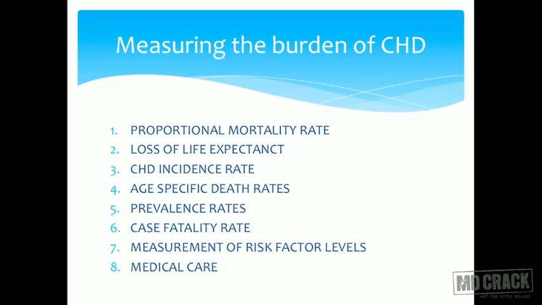Then you have something called prevalence rate. I hope you understand what prevalence is by now. We have discussed this already in detail. Prevalence is the sum total accumulation of old and new cases of CHD. So how many cases of CHD are prevalent together in the society? Case fatality rate, that is the number of deaths divided by the number of people who are affected. Measurement of risk factor levels. This is a surrogate marker. Say for example, you measure the prevalence of smoking in the society, you measure the triglyceridemia in the society. These would act as surrogate markers for the measurement of CHD.